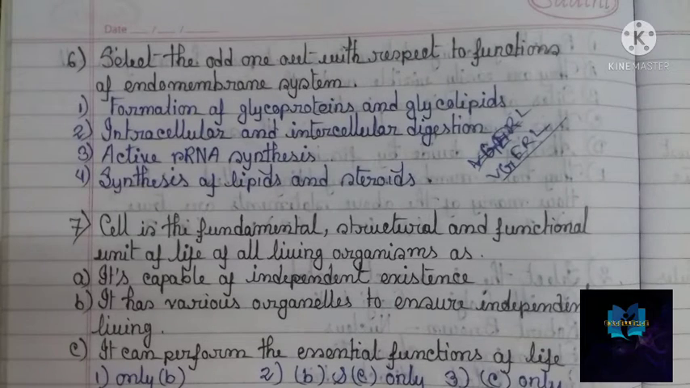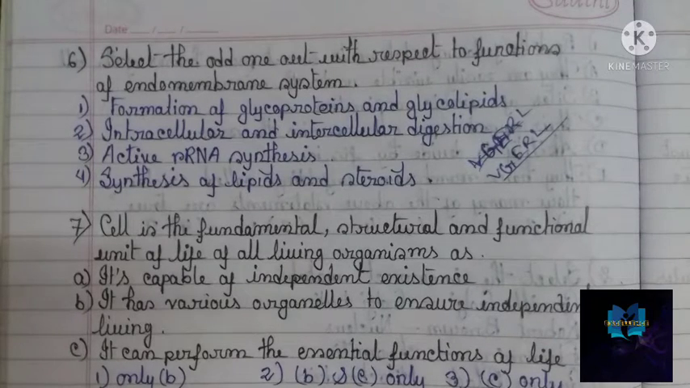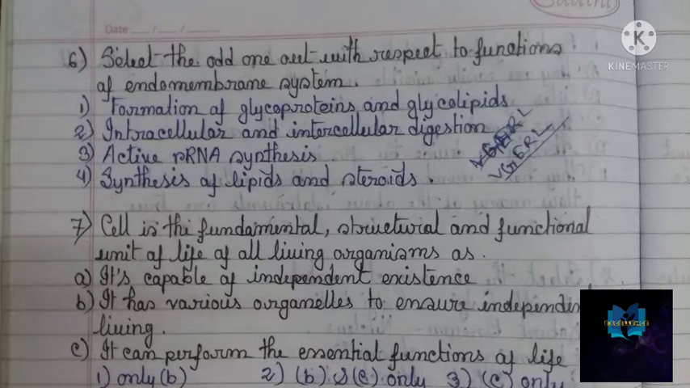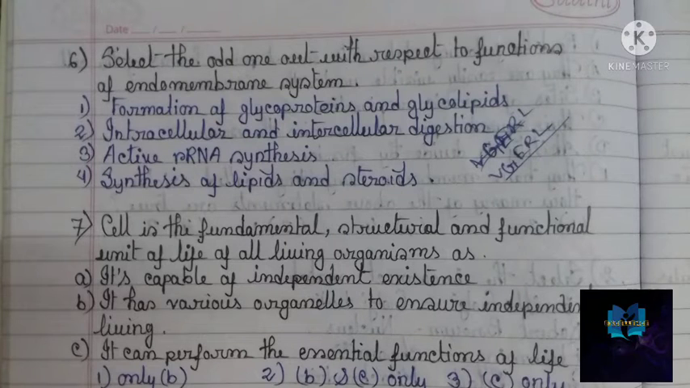V stands for vacuole, G for Golgi complex, ER for endoplasmic reticulum, and L for lysosome. So their functions are interconnected with each other. With all these organelles, they comprise the endomembrane system. Let's go towards our options. The first option is formation of glycoproteins and glycolipids. This is the function of Golgi bodies, so definitely they represent the endomembrane system. Then intracellular and intercellular digestion, and that occurs in lysosome as well.